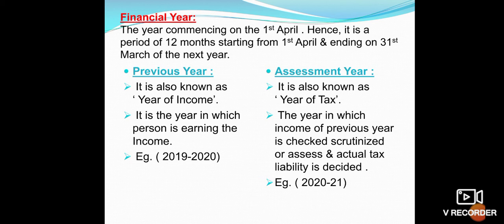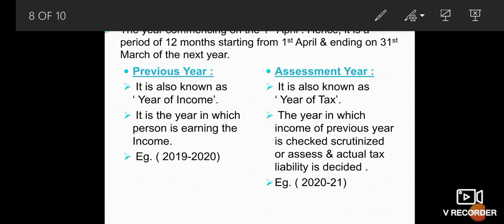Let's see what is a financial year, previous year and assessment year. Everyone knows that the financial year starts from 1st April every year. It is a period of 12 months starting from 1st April and ending on 31st March of the next year. So while calculating income tax, two years are involved, that is the previous year and the assessment year. Previous year is also known as the year of income, and assessment year is also known as the year of tax.